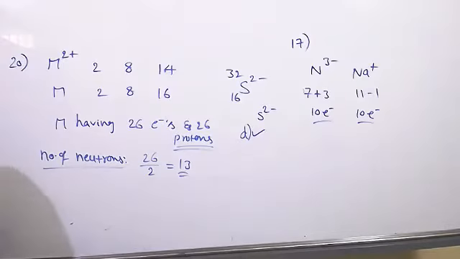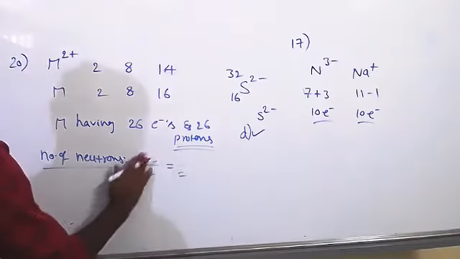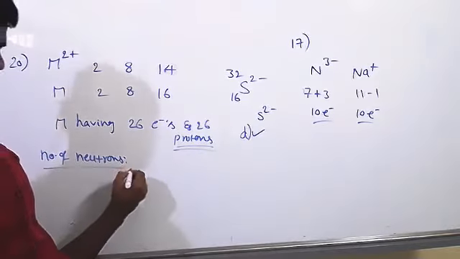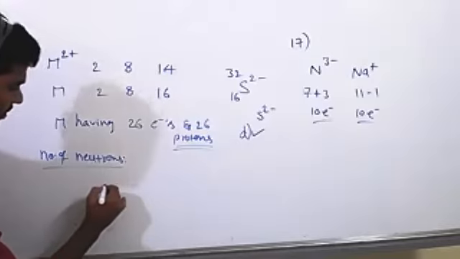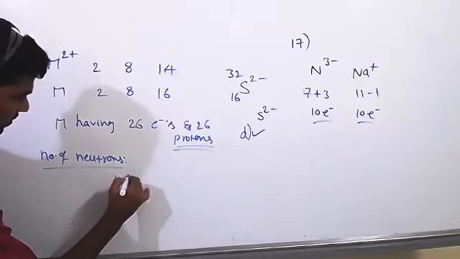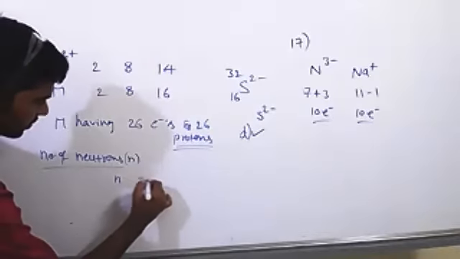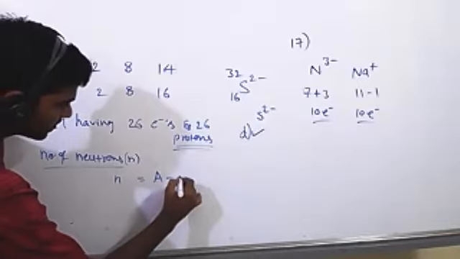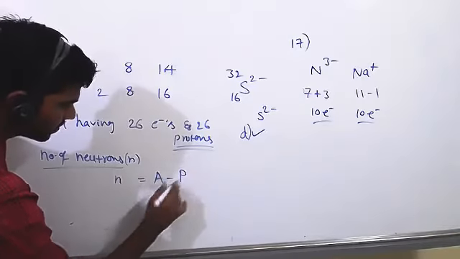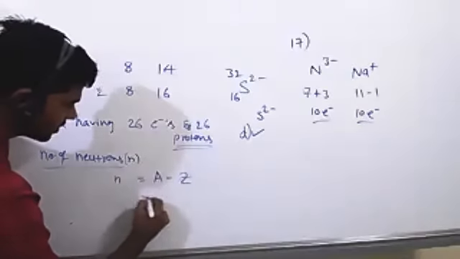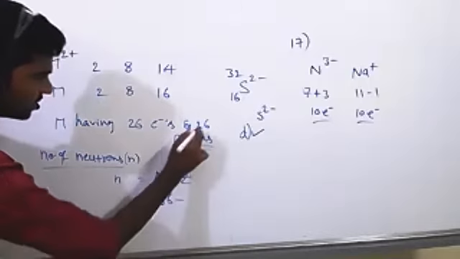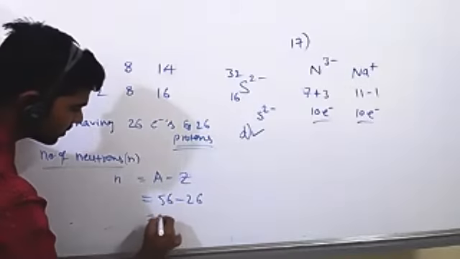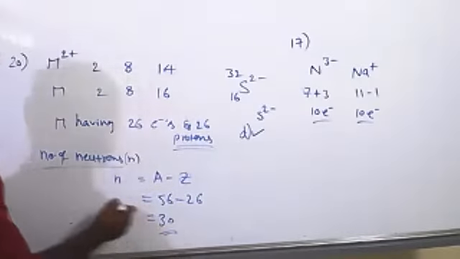The mass number is given, sorry, as 56. We made a mistake. Mass number is 56. So the number of neutrons N is equal to mass number minus proton number, that means A minus Z, which is 56 minus 26. 56 minus 26, so 30.